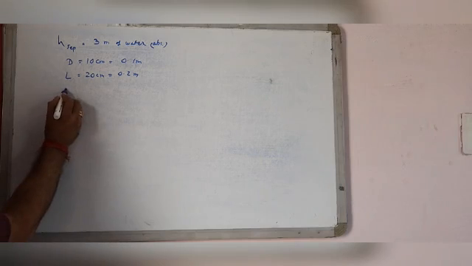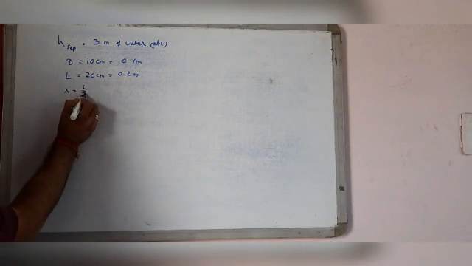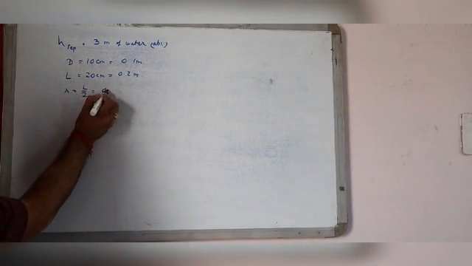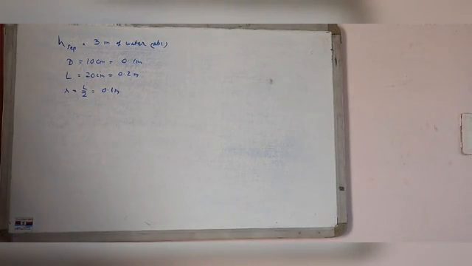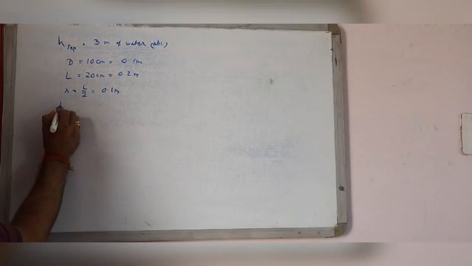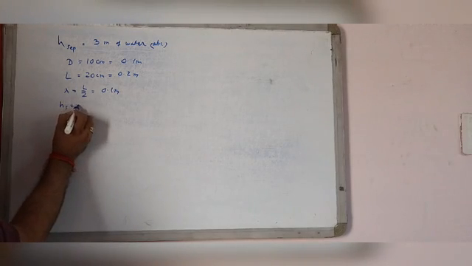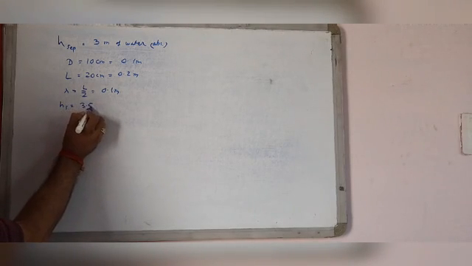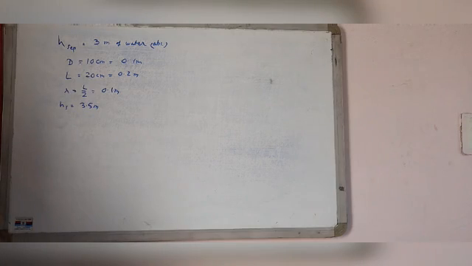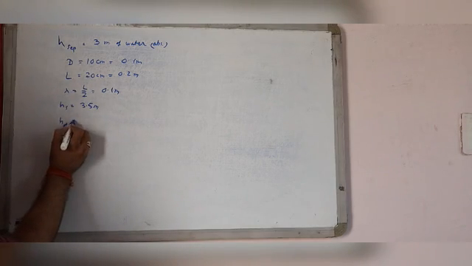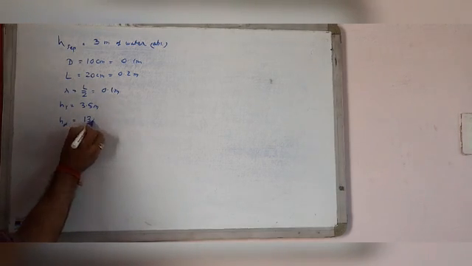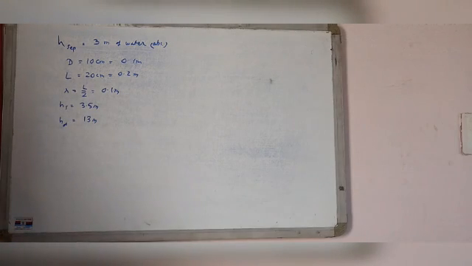So crank radius, L by 2, equals 0.1 meter. Suction head HS is given as 3.5 meter. Delivery head HD is given as 13 meter.